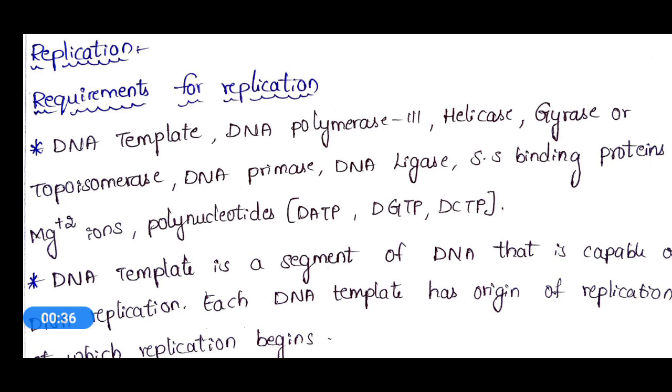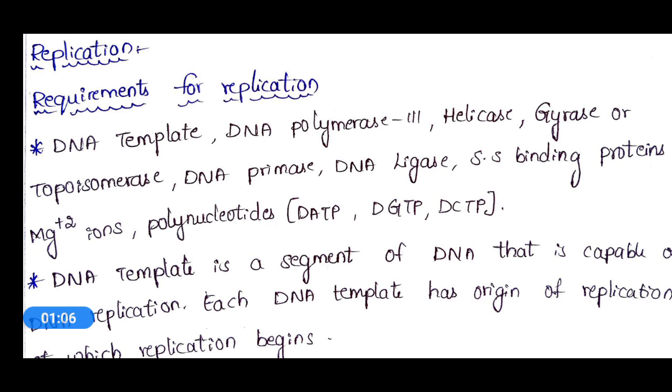From Unit 1, we have already discussed topics like the structure of the gene, DNA as genetic material, the types of replication models, experimental proof for the replication model, and also the enzymes involved in the replication process. So now let's see about replication in detail.